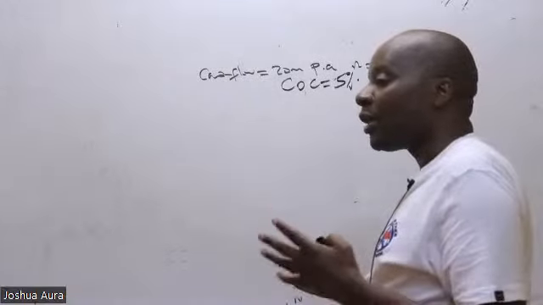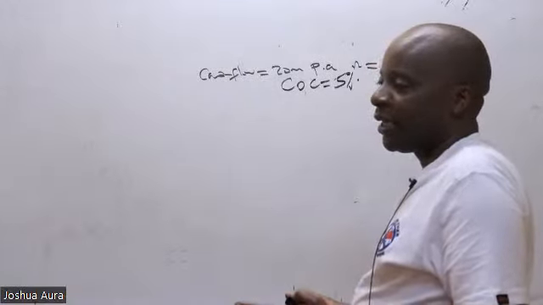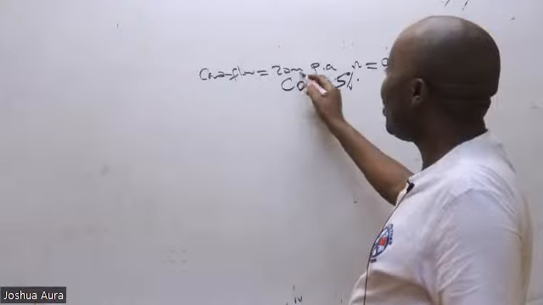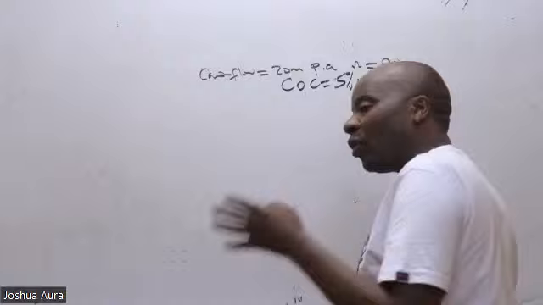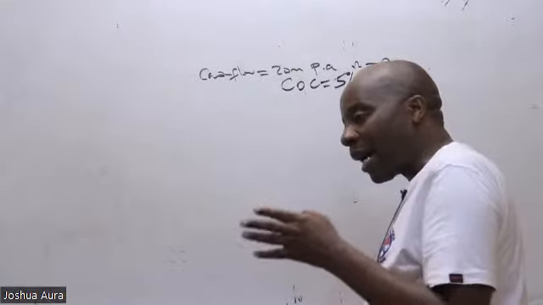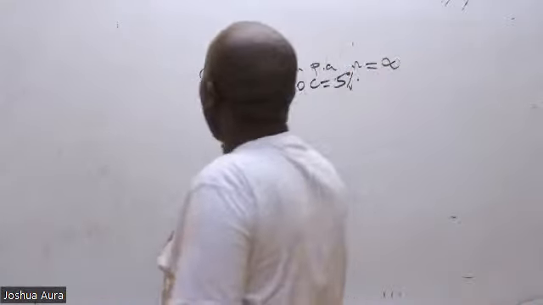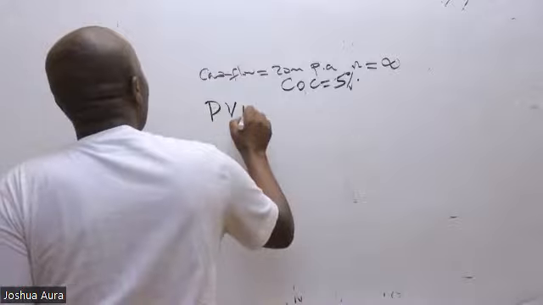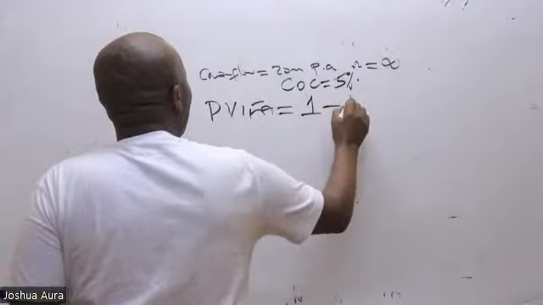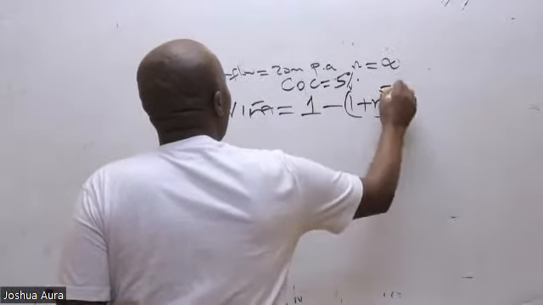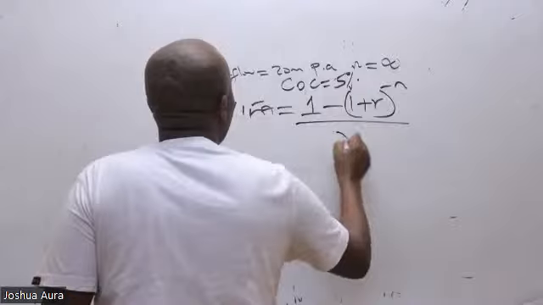So Beatrice may want to be valued in terms of this particular cash flow she's receiving. What is her total net worth today? Listen, this 20 million per annum is a regular, uniform cash flow. So the formula that I'll apply here is the PV, which is 1 minus (1 plus r) raised to negative n, all divided by r.